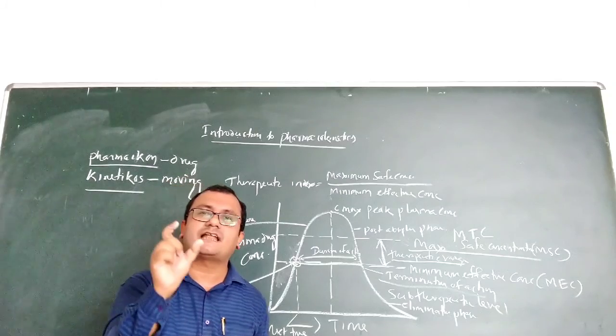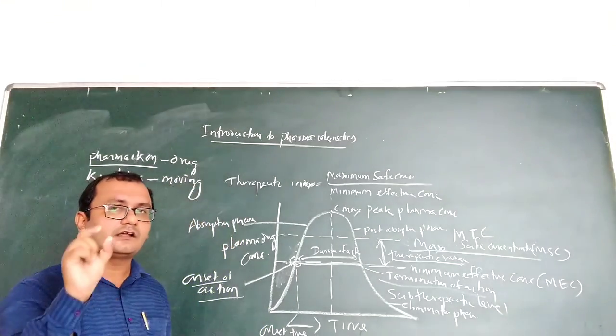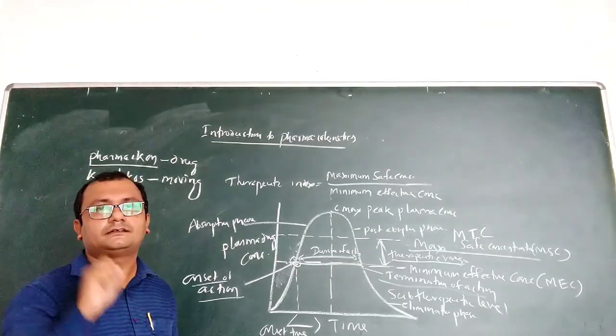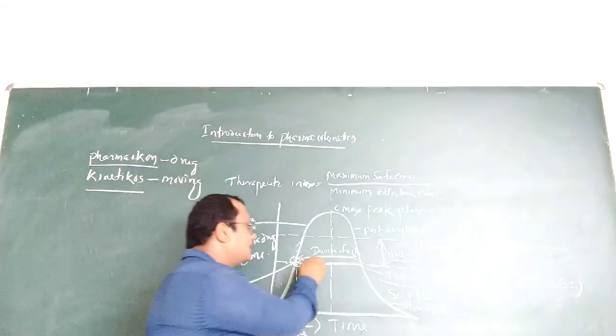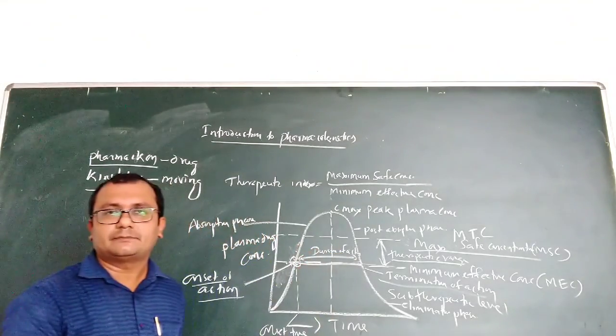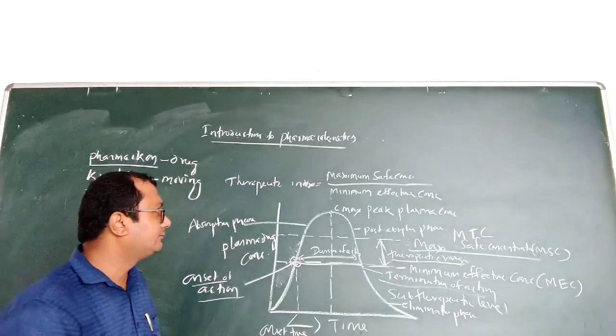That means how much time the drug concentration is maintained in the blood or plasma. Only in that period will the drug give the therapeutic effect.